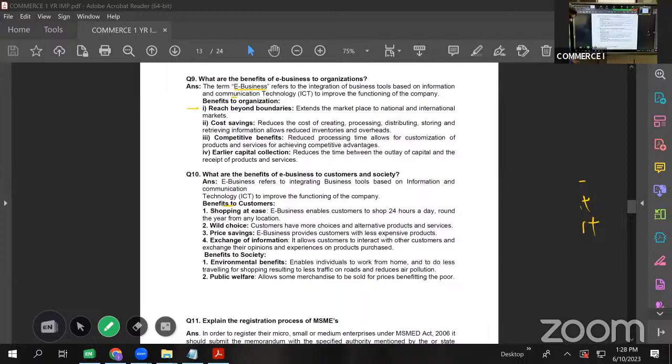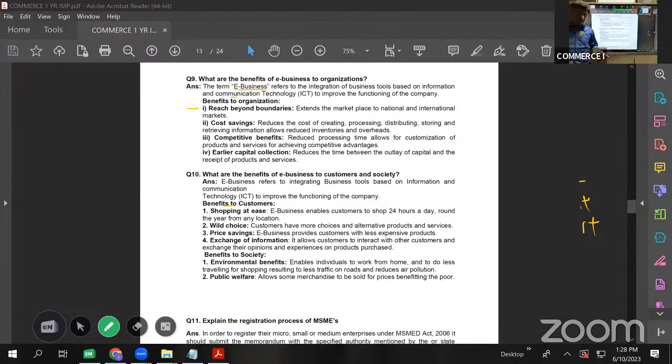Reach beyond boundaries. Suppose we are not doing business online, then we have to wait for the customer. Suppose I'm running a garment shop. I have to sit and wait for the customer to come. And if the customer stays far away, he will not come to my shop. He'll go somewhere nearby.